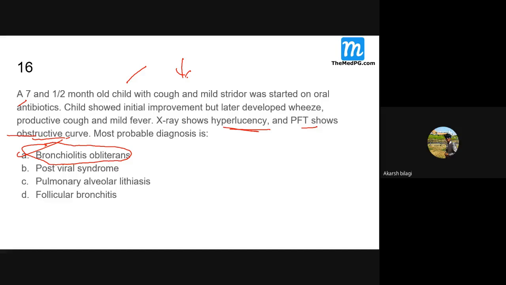You write about Kartagener syndrome, and if you want, you can scan and upload it in the class. This is a class assignment only. Read about Kartagener syndrome and what amyloidosis is. You read and I will read it.